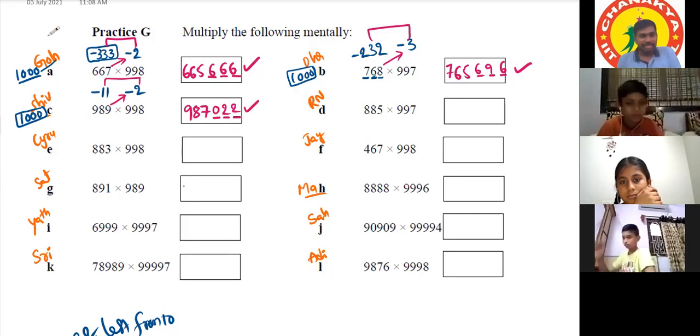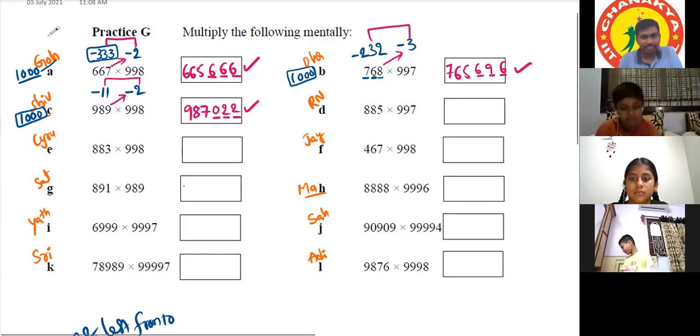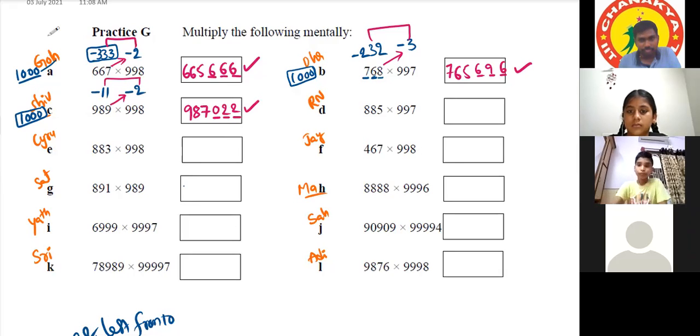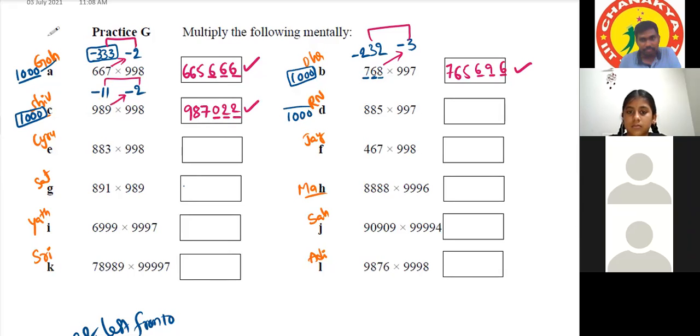Then Ritvik. What is the base number? Base number is 1000. So 1000 minus 885 is 115: 9 minus 8 is 1, 9 minus 8 is 1, 10 minus 5 is 5. And 997 is minus 3.